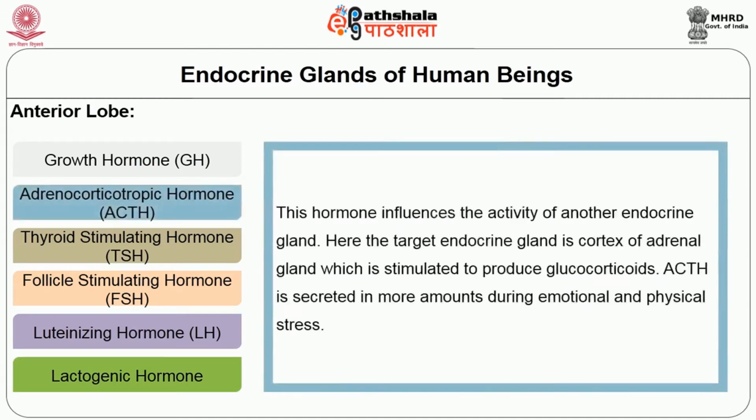The second hormone is adrenocorticotropic hormone. This hormone influences the activities of another endocrine gland. Here the target endocrine gland is the cortex of the adrenal gland, which is stimulated to produce glucocorticoids. ACTH is secreted in more amount during emotional and physical stress. This is also called the stress hormone.